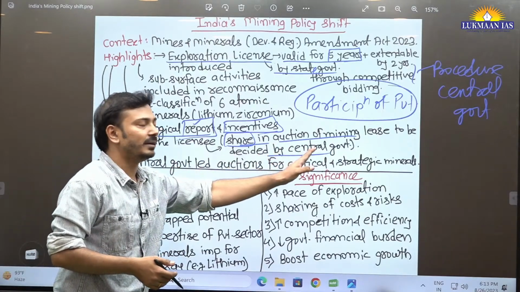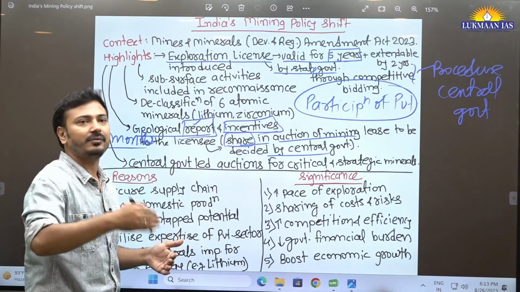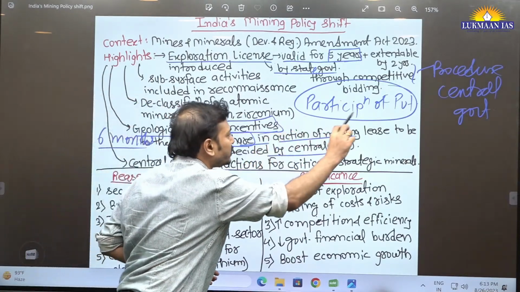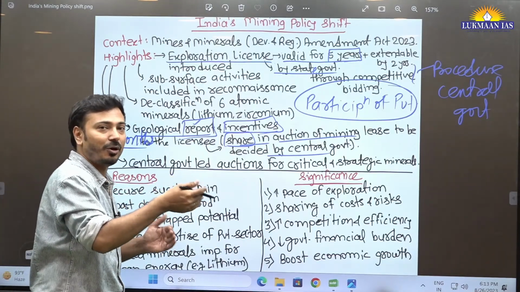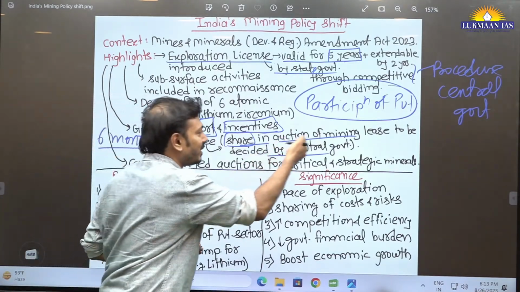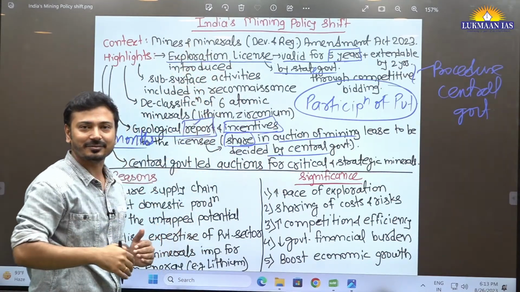So you should be knowing all these time periods also. Now the central government will decide, in that auctioning of mining lease, how much share of profits from that lease will be shared with the exploration licensing.